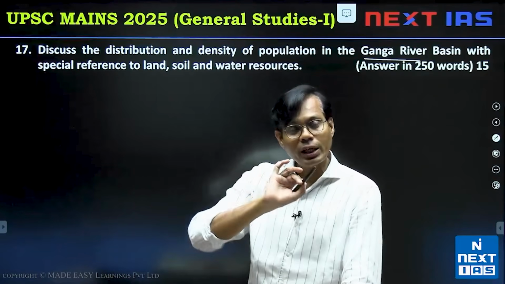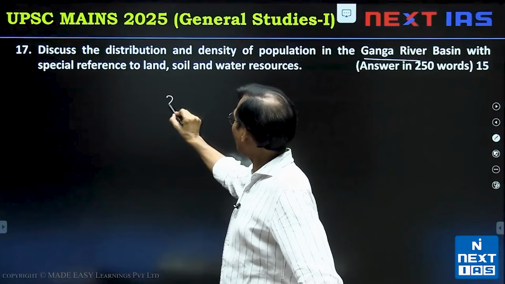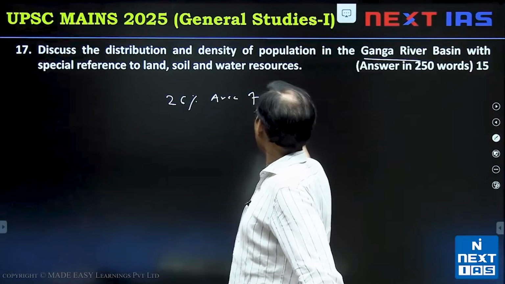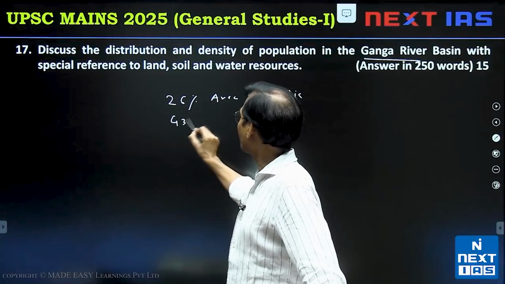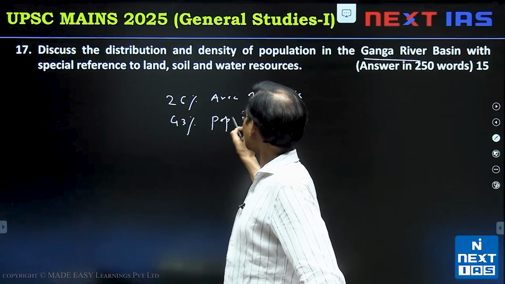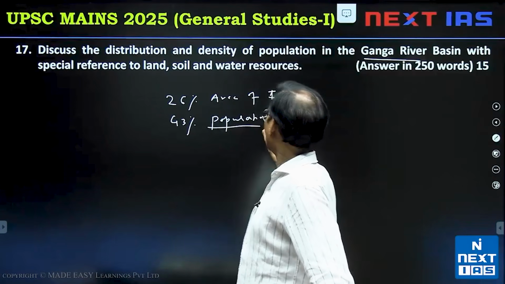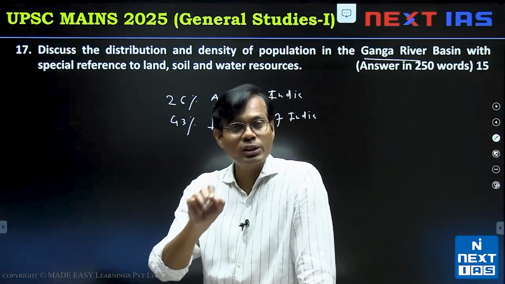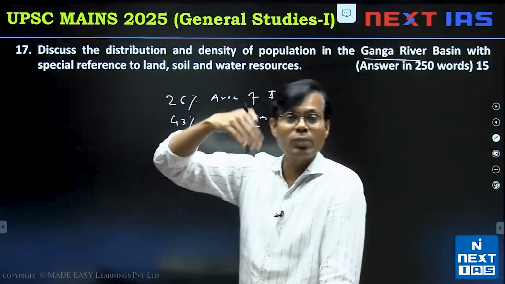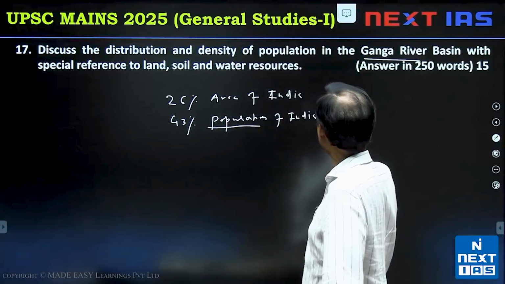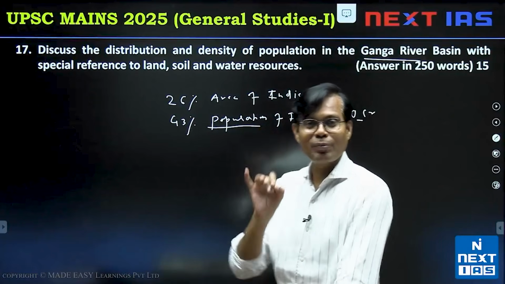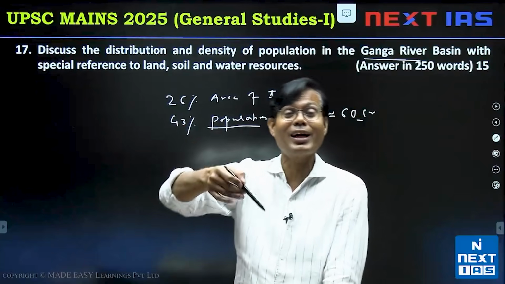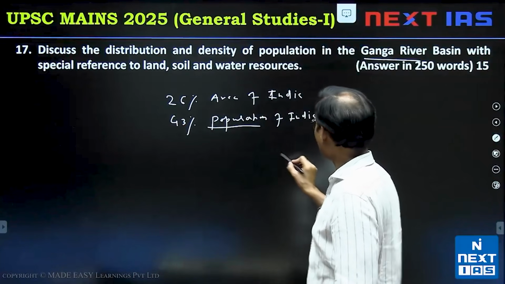Ganga river basin, then one data you can start with, that 26% area of India and 43% population of India, as we discussed in the classes. Even if you recall, I mentioned that 43% population, if we consider Indian population 1.4 billion plus, it would be approx 60 crore population. If Ganga basin had been a country, Ganga basin would have been the third most populous country after India and China. And you can show in the map also.